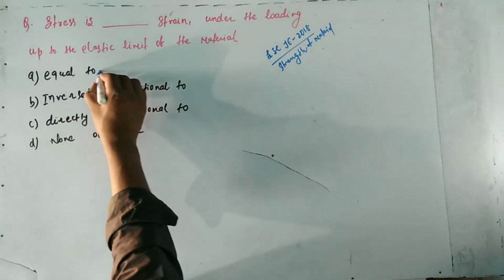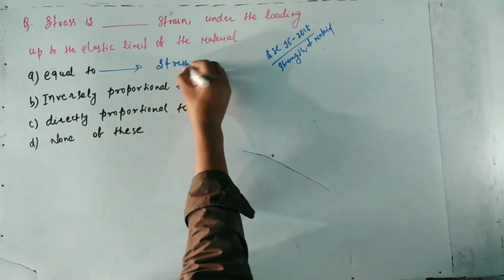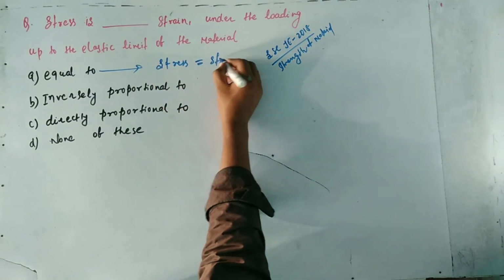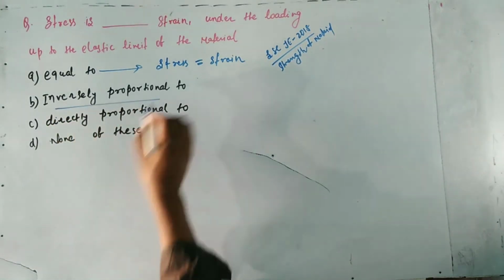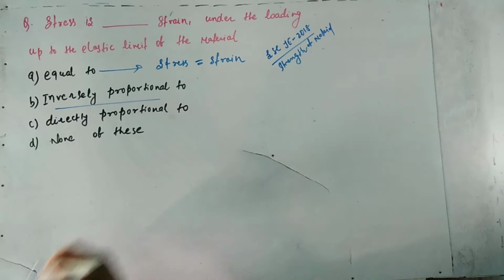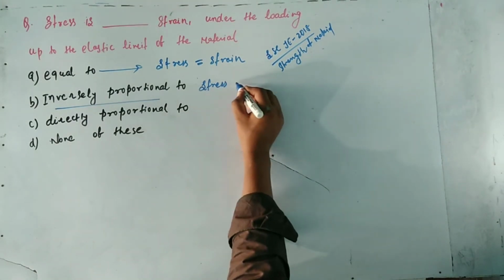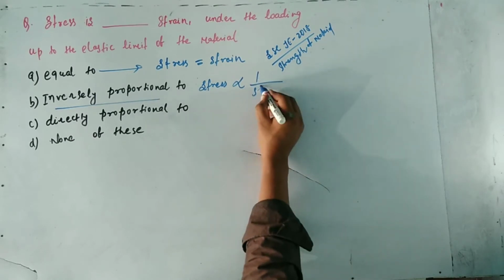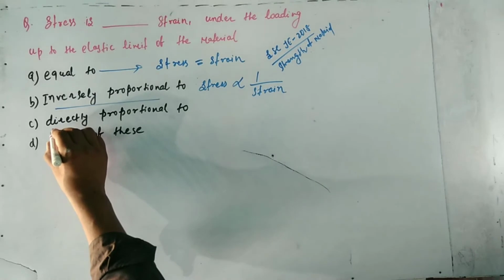In the options, option A is given as equals, which means a stress is equal to a strain. Option B is inversely proportional to, that is, a stress proportional to 1 by a strain.